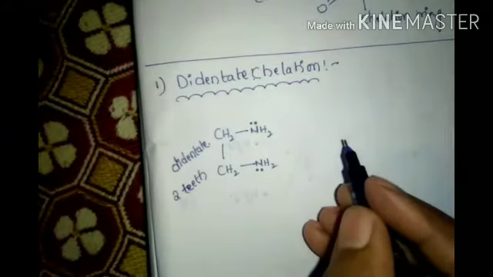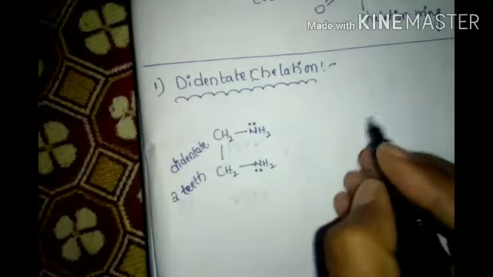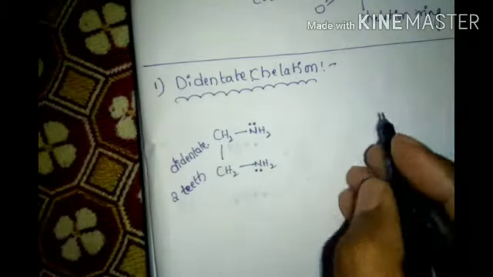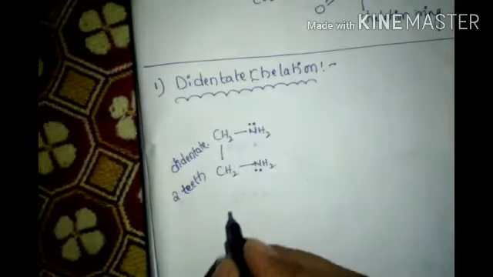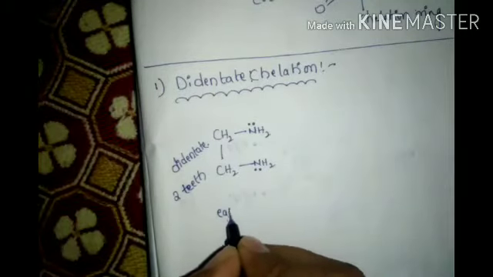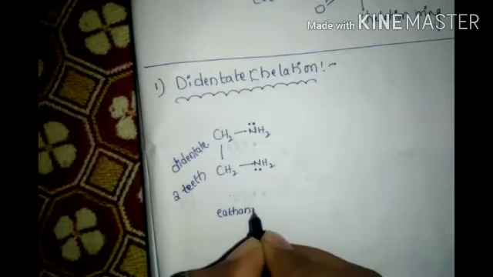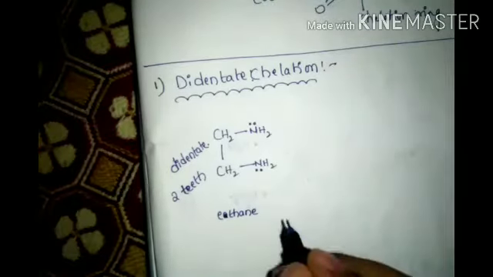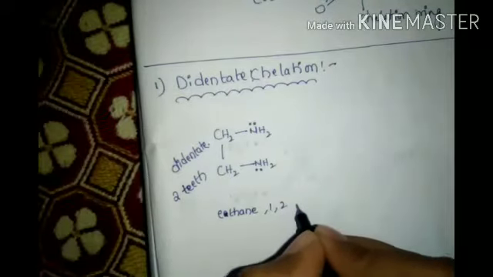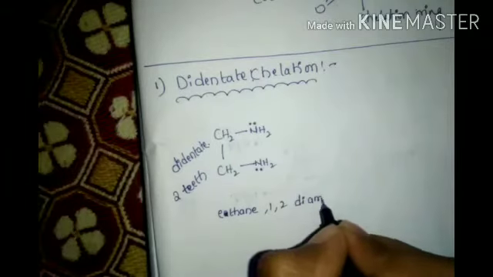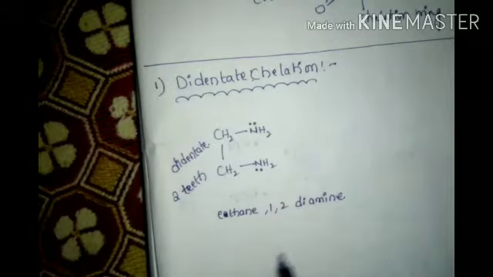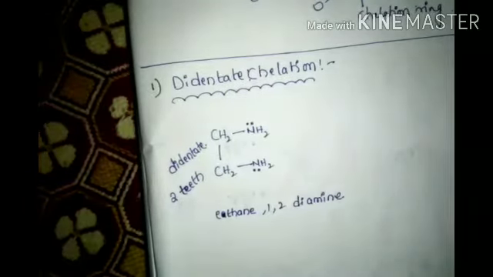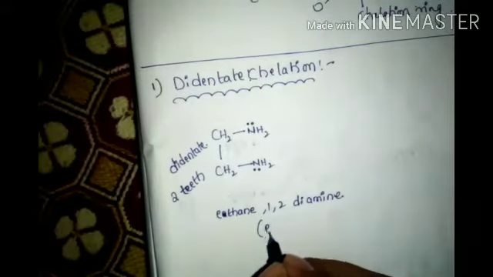Now let's take PtCl2, platinum dichloride. This name is called ethane 1,2-diamine. This name is simply called en.